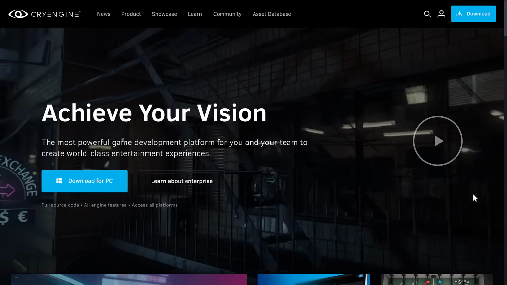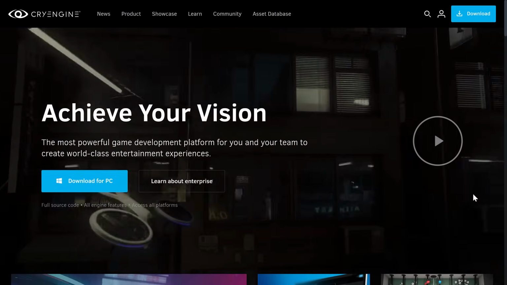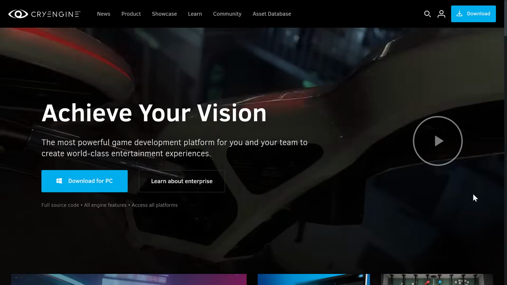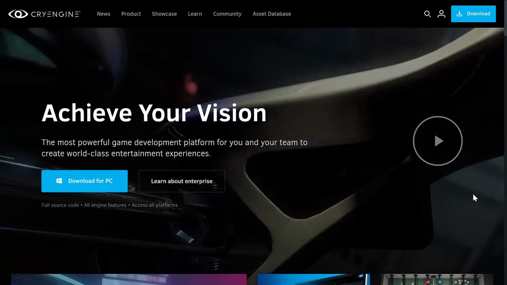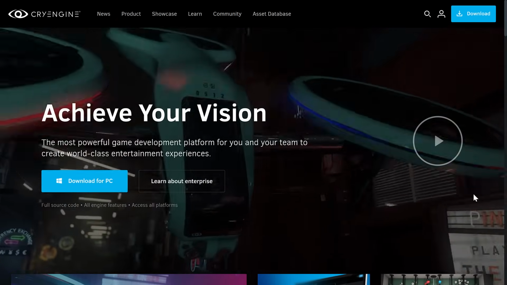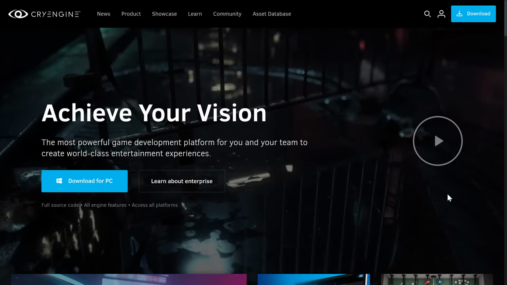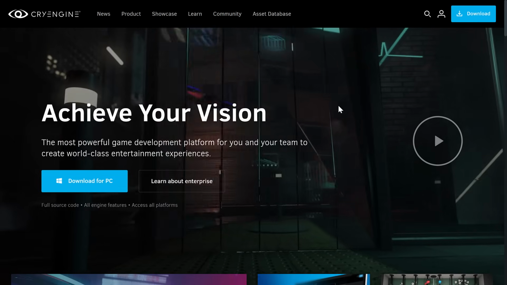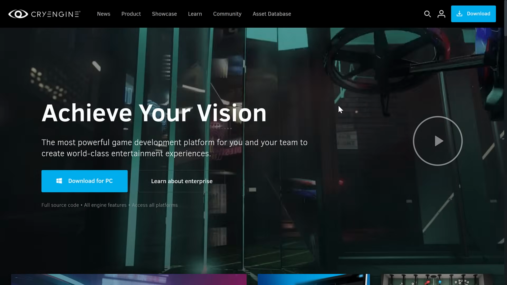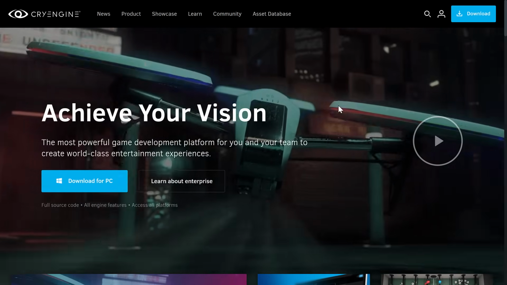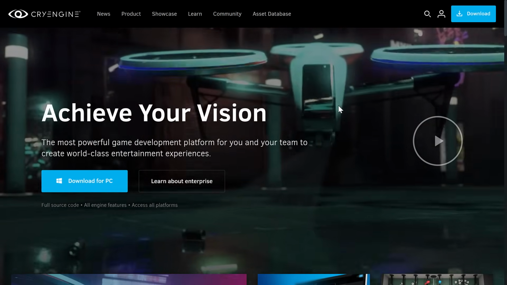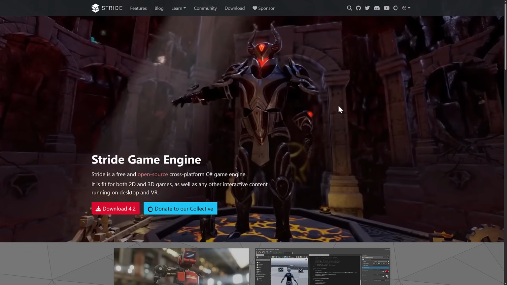Now, with CryEngine 5.0, they did move it so that C# was the preferred mechanism for doing your game logic scripting. It's just there haven't been any updates. Now, there's an insistence that things are still going on behind the scenes. So CryEngine is definitely a very capable game engine, and it is battle-tested and used to create some AAA games you've heard of. It's just, I don't know if I would sign on to use it at this point in time.